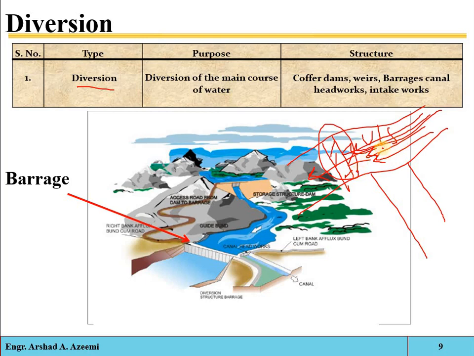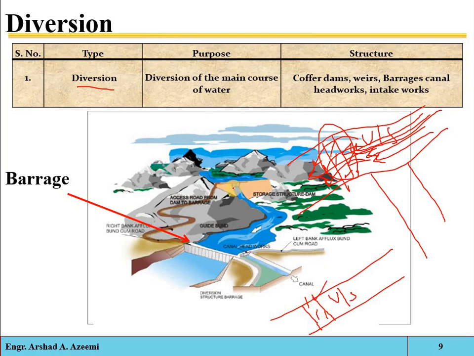And for example if a barrier is constructed in which the upstream level is raised and the extra water is overflowing on this structure, then it is called a barrier. Okay, and for example if a barrier is constructed and gates are installed with it, then the upstream level will be controlled by opening and closing those gates, so then it is called a barrage.